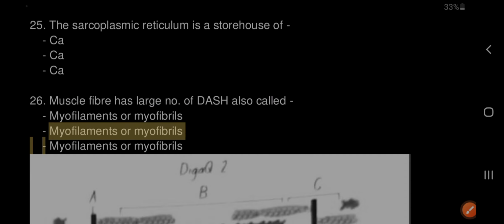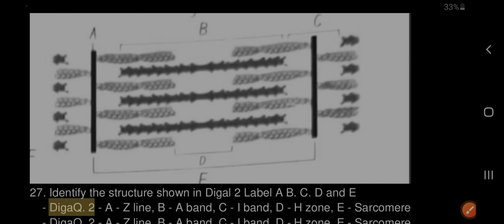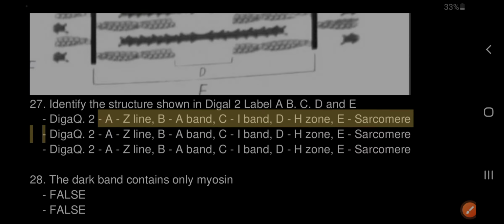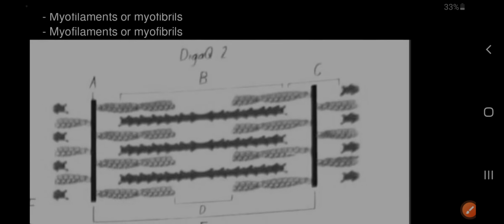27. Identify the structure shown in Diagram 2. Label A, B, C, D and E. A. Z line. B. A band. C. I band. D. H zone. E. Sarcomere.